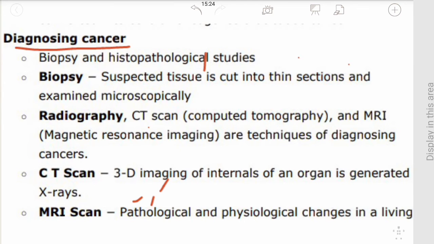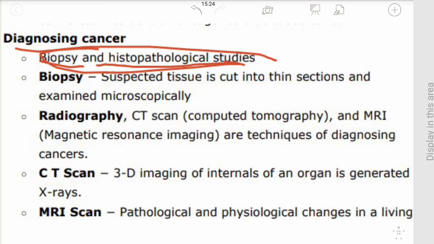Diagnosing cancer. First of all, you should understand what diagnosis is. Diagnosis means the identification of illness. So how do we identify cancer? Cancer can be detected mainly by biopsy and histopathological studies of tissues, blood, bone marrow, etc. These are the two important methods to identify cancer: biopsy and histopathological studies.